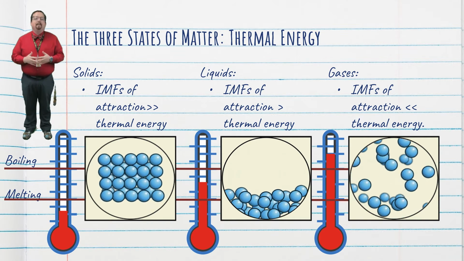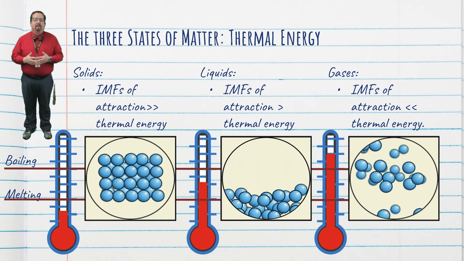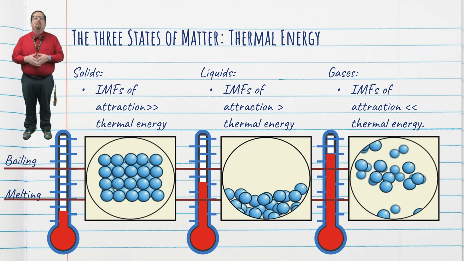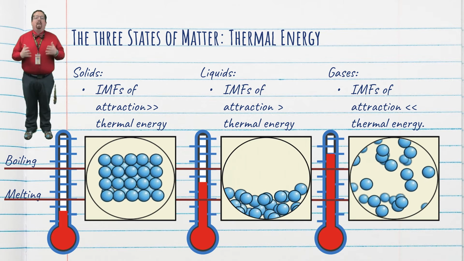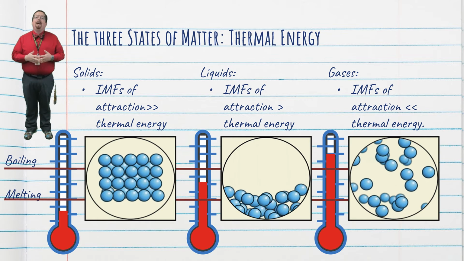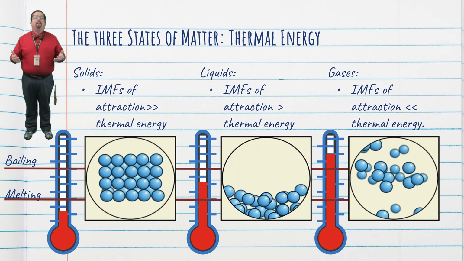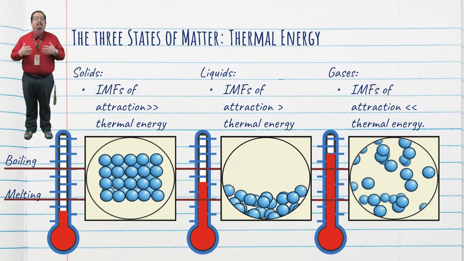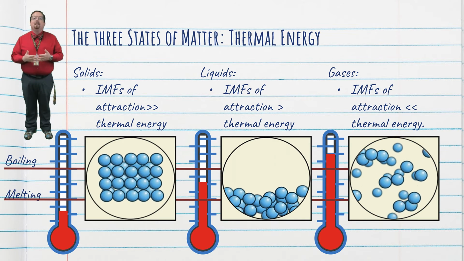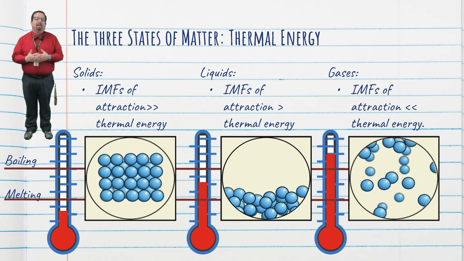As we increase the thermal energy of the substance, or we heat it up, those particles move faster. They can start to pull away from each other. When they pull away from each other, they start to overcome those forces of attraction and allow the particles to move further apart from each other. So, in a solid, there's just not enough thermal energy or particle motion to overcome those attractive forces.